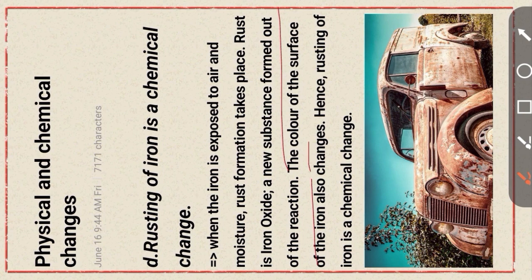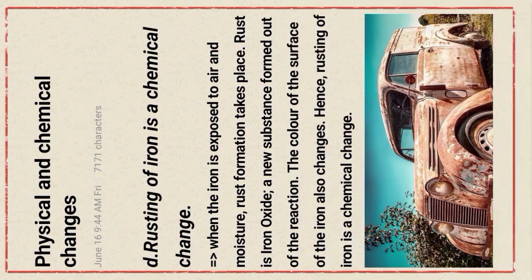The color of the surface of the iron also changes. Hence, rusting of iron is a chemical change. Okay, show the picture, the rusting of iron. It is one type of chemical change. That is, the internal particles, the main particles change. Okay, this is the chemical change.